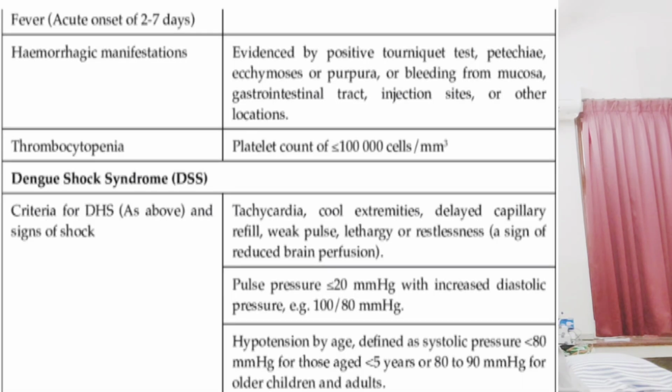The first test is RT-PCR, and specifically you can do a test of NS1, non-structural protein 1, dengue NS1, in the first 7 days. From the 7th day, IgM is a good test to do. Then the criteria to diagnose: there is a dengue hemorrhagic fever criteria, with fever not subsiding by 7 days. It can lead to petechiae and thrombocytopenia. If not treated, it can go to coagulopathy. Even death can occur, but mortality is less than 1%.